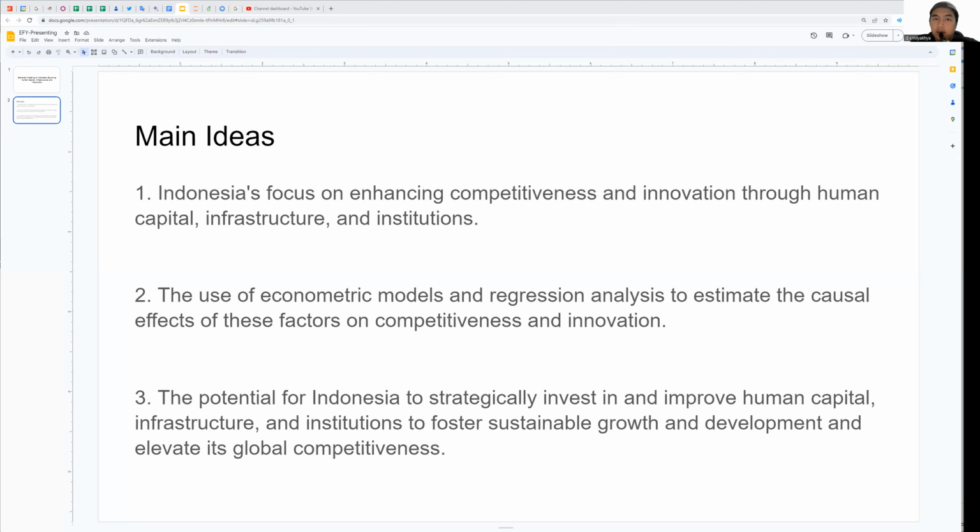By examining the dataset, which represents various countries and years, hopefully we will gain insight into the relationship between GDP growth and factors like human capital, infrastructure, and institutions. Our aim is to provide valuable insights on how Indonesia can improve its human capital, infrastructure, and institutions to boost its competitiveness and foster a thriving culture of innovation. So how do we do it? Let's jump into the code.